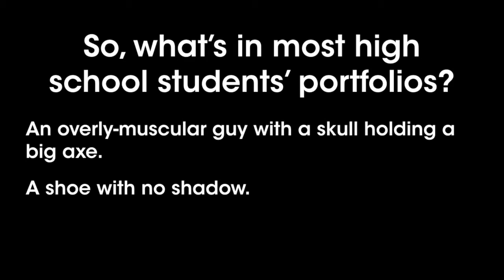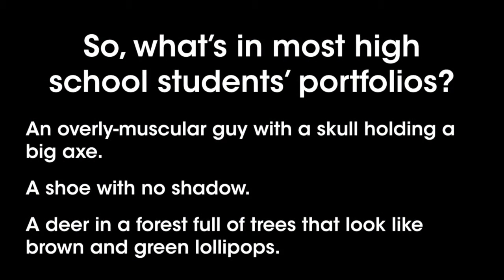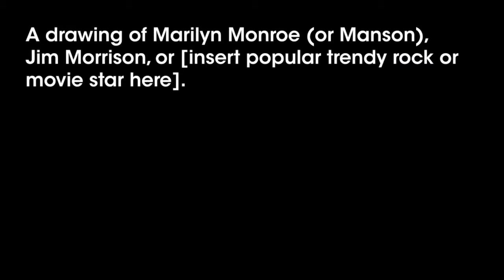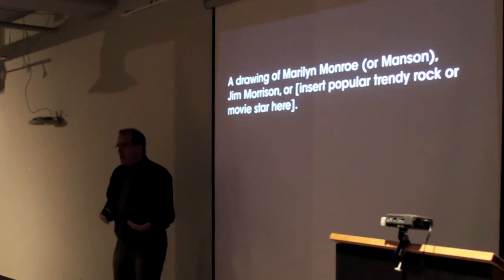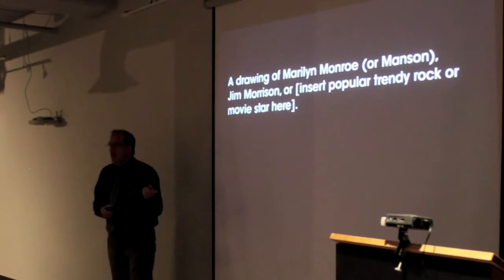We see a lot of shoes without shadows. A deer in a forest full of trees that look a lot like brown and green lollipops. A drawing of Marilyn Monroe or Marilyn Manson or Jim Morrison or insert popular trendy rocker movie star here. Strangely enough, we still see Marilyn Monroe and Jim Morrison all the time. But there's always, like, the Twilight people or whatever.